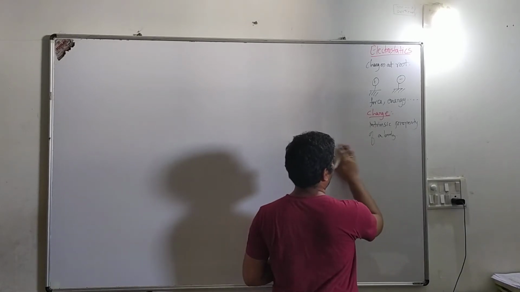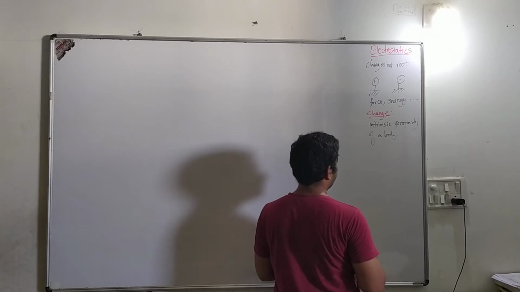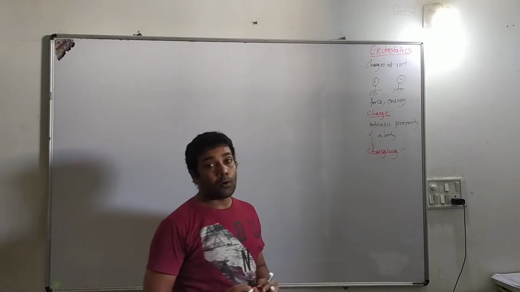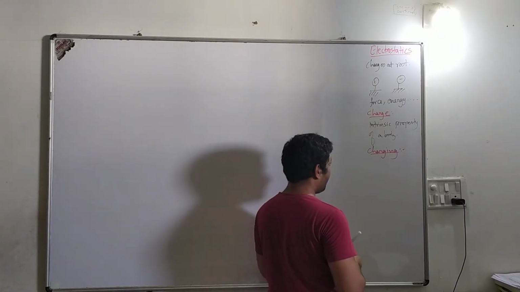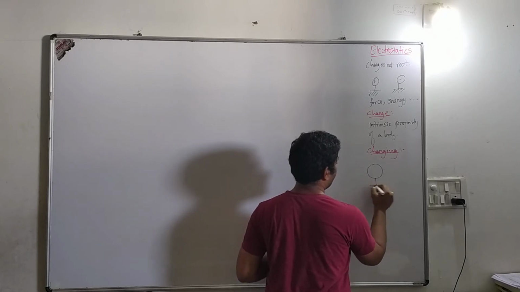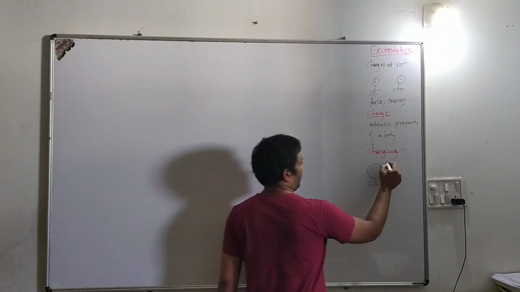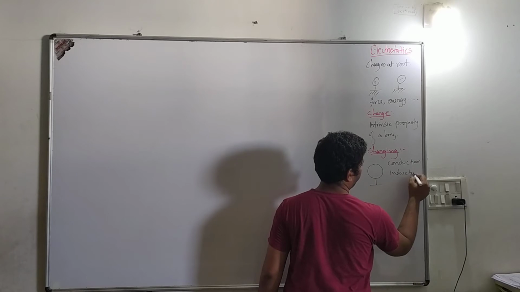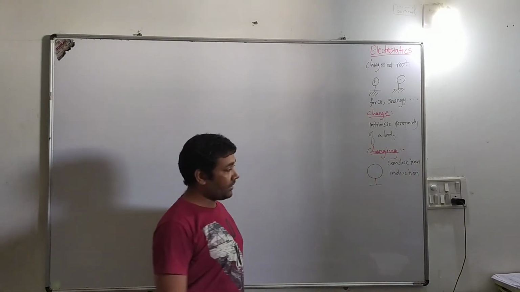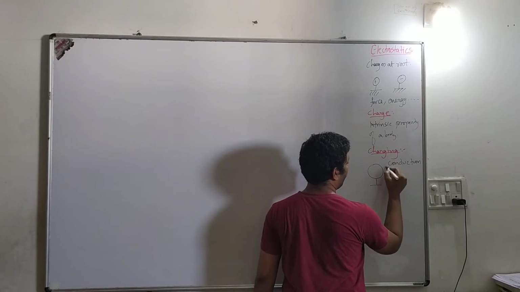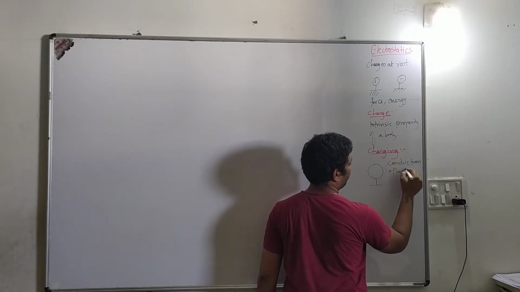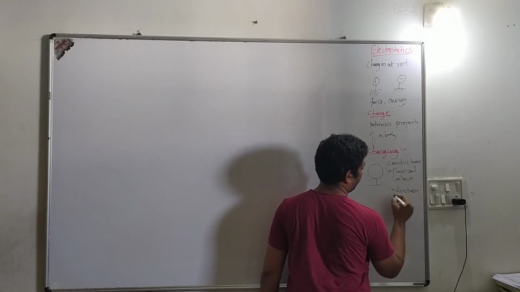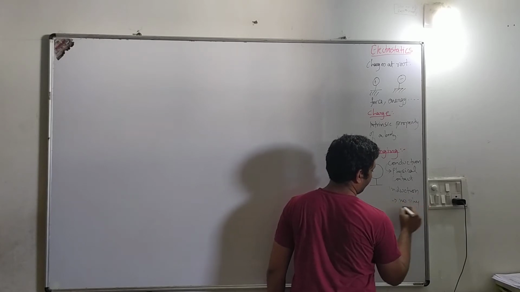Next thing which we have is charging. Charging a body means if you have been given any object or body, how will you give it a charge? There are many methods. Three of them: conduction, induction. Conduction is by physical contact, and induction is without physical contact.